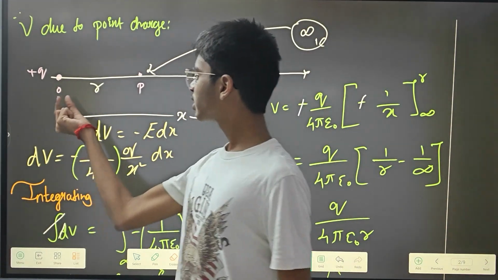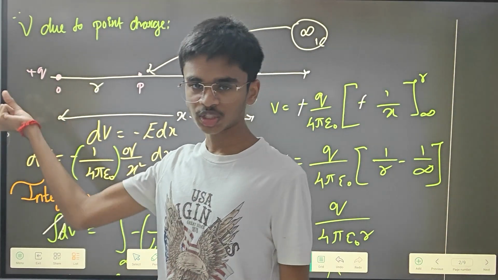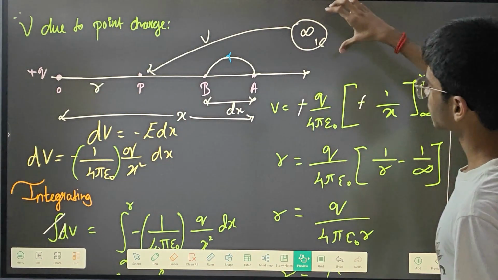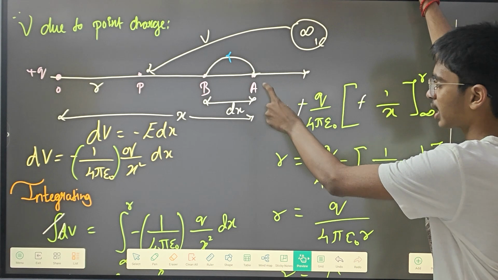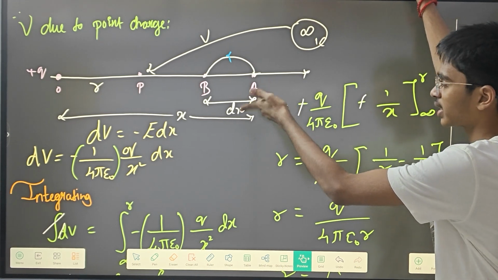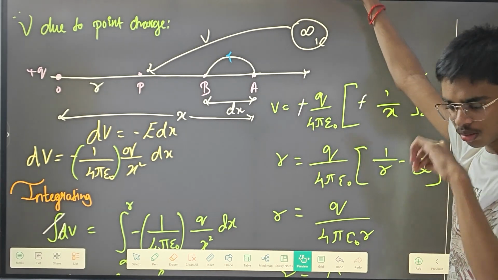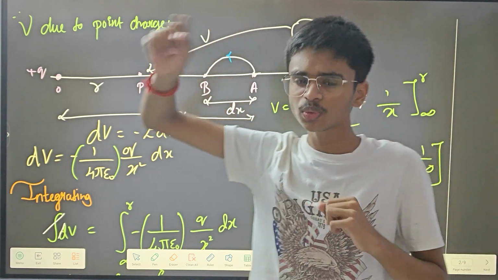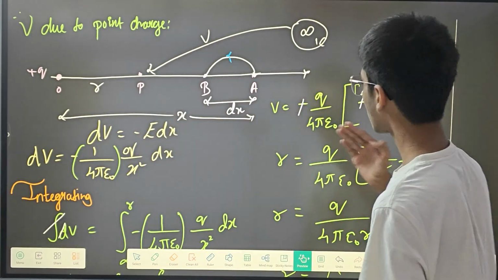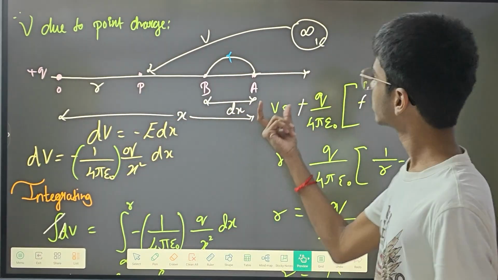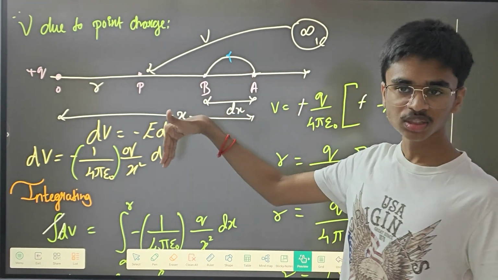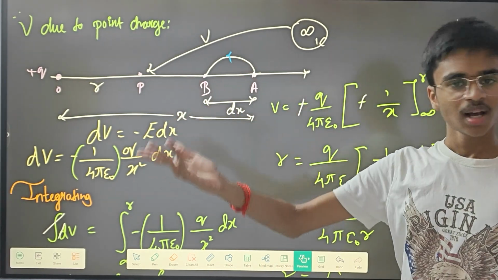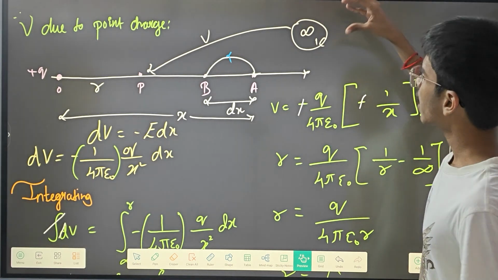So this is point O. In this point O, you have kept a charge that is plus Q, and then this is point A, and then this is point B. Here you can take it as having a unit charge. From point A to point B it's going, and the distance between point A and point B is going to be dx. And you have also kept another charge.